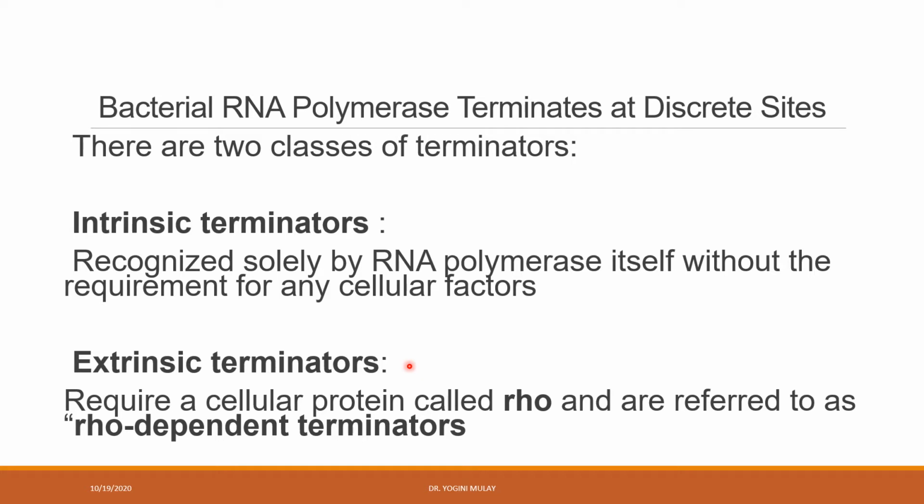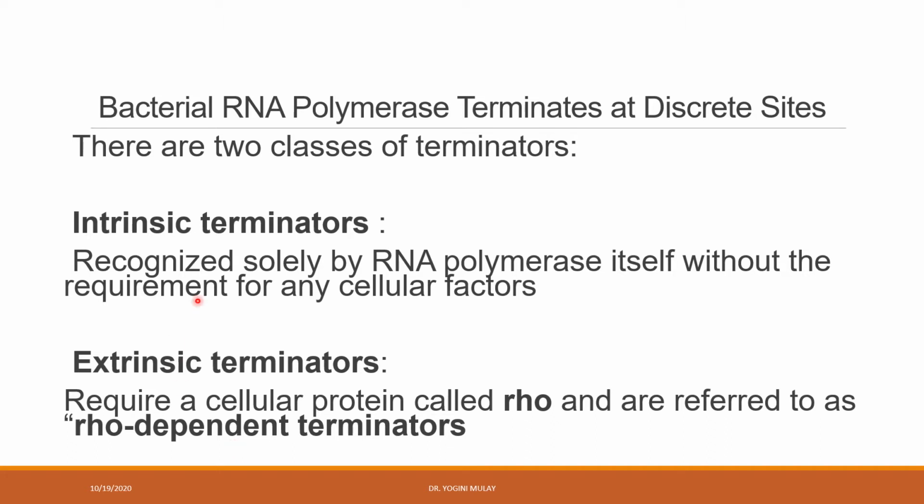Means this sequence is not self-sufficient to cause the termination of transcription, and therefore it requires help of some other factors, and we call it a Rho factor. With the help of Rho factor, the termination takes place, and therefore the extrinsic termination is also known as the Rho dependent termination process.